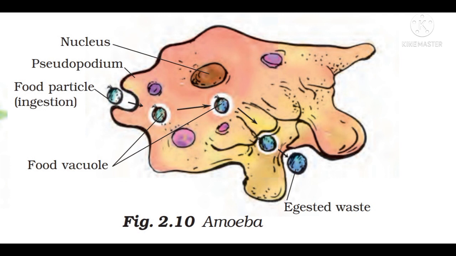When it senses food, it pushes out pseudopodia around the food particle and engulfs it. The food becomes trapped in a food vacuole. Digestive juices are secreted into the food vacuole. The food breaks down into small substances, the digested food is absorbed, and undigested food is eliminated from the food vacuole.